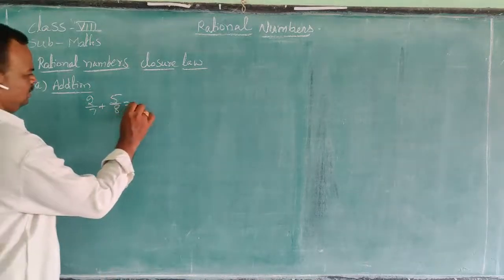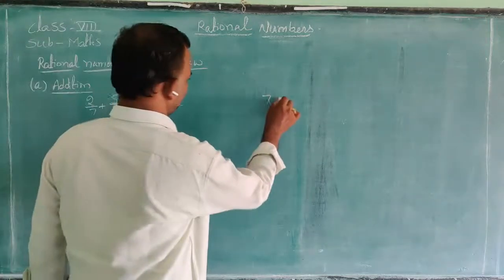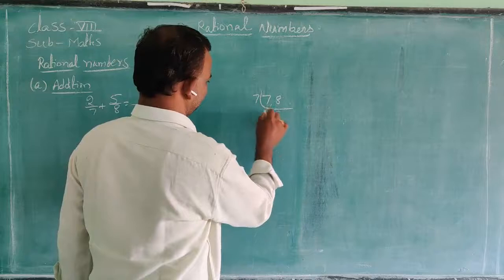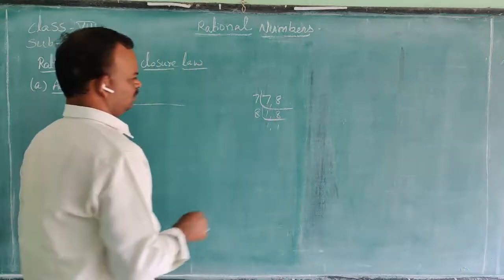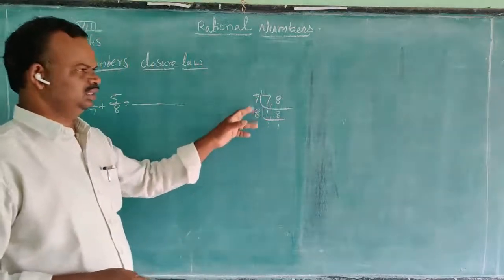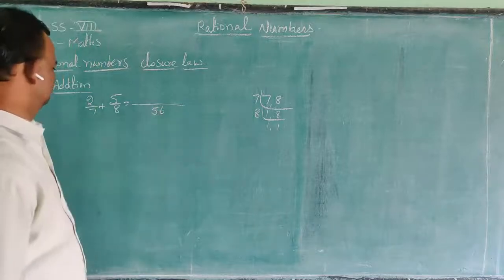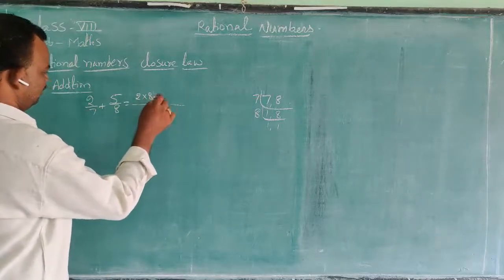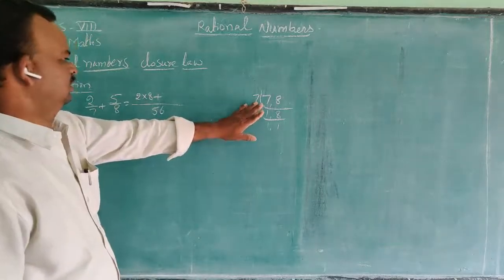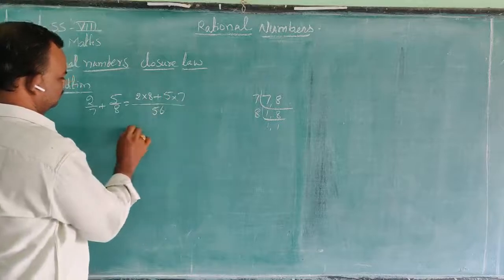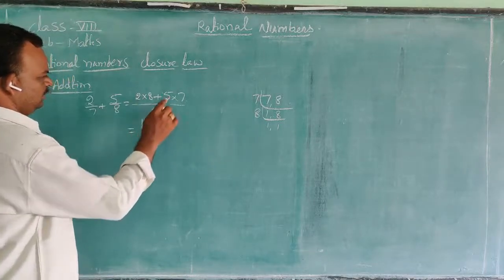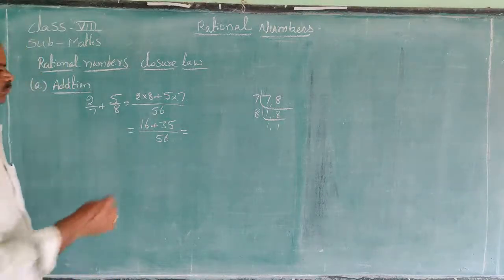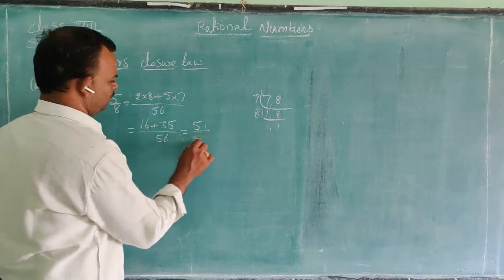The LCM of 7 and 8, there is no common factor, so the LCM is 7 into 8. 7 8s are 56. 8 times 8 into 2 is 16, plus 5 into 7 is 35, so 51 by 56 is the sum of these two values.